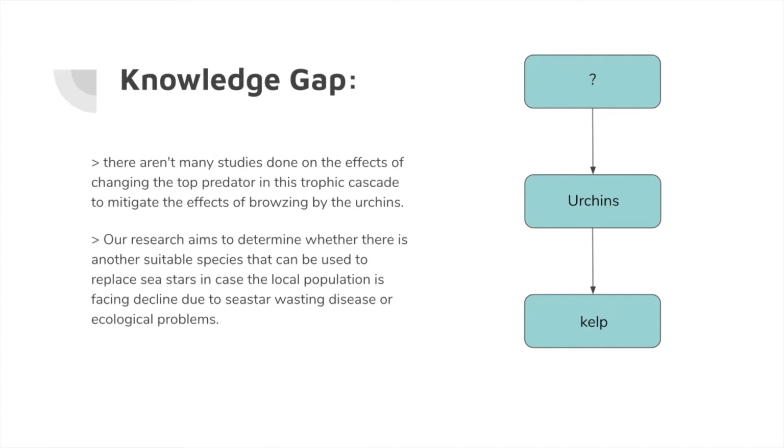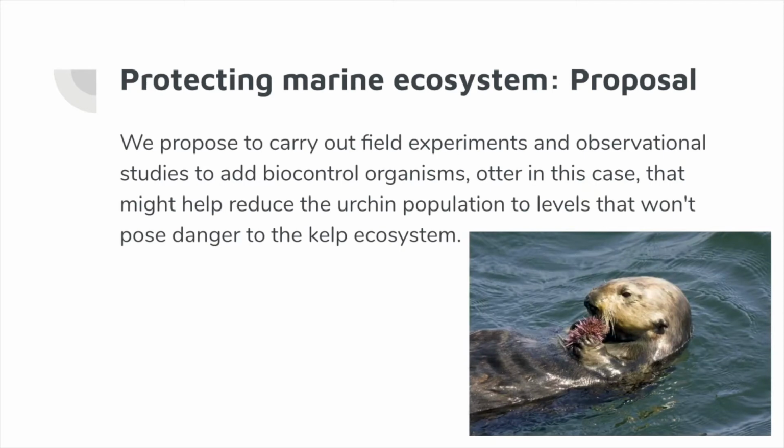So, our research aims to determine whether there are other suitable species that can be used to replace the sea star in this trophic cascade in places where the sea star population is declining due to sea star wasting disease or other ecological problems. So, in order to protect kelp population from sea urchins, we propose to carry out field experiments and observational studies to look at the effects of added biocontrol organisms. In this case, we plan on using otters and see if they can help reduce the population of urchins to a manageable level so that the kelp can continue to thrive.